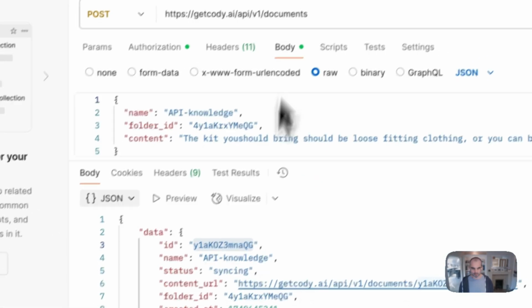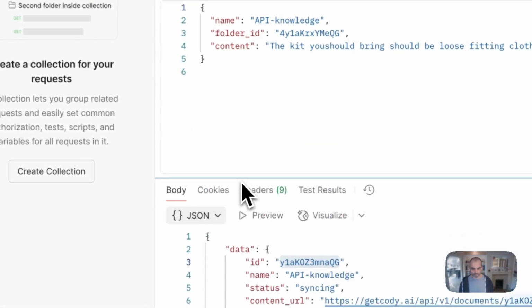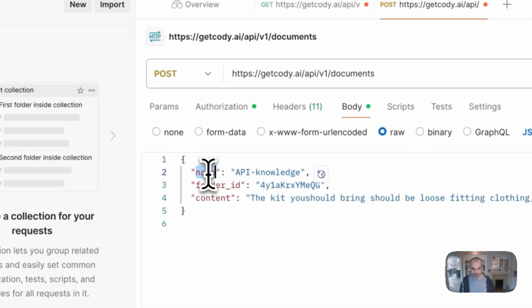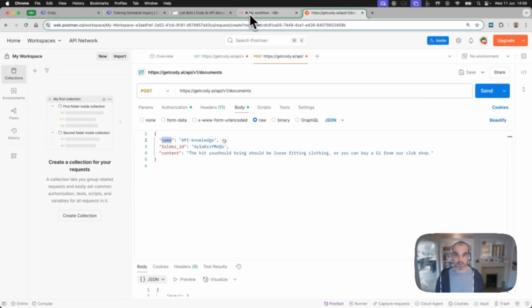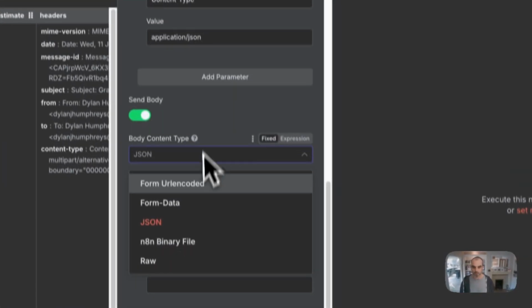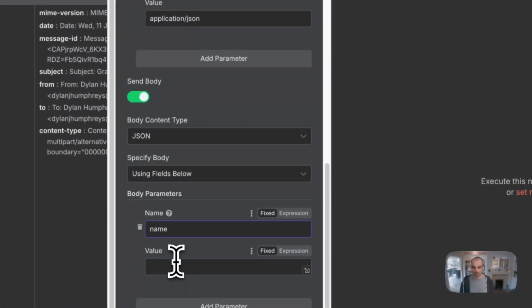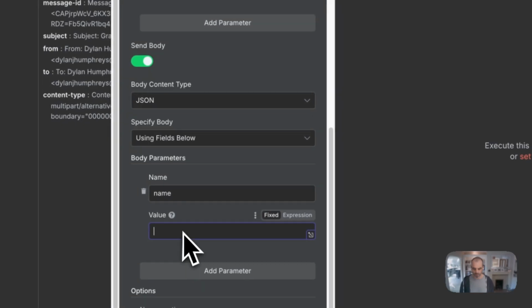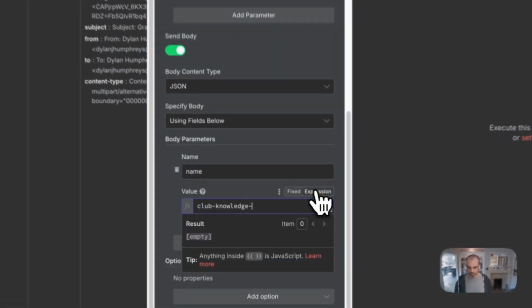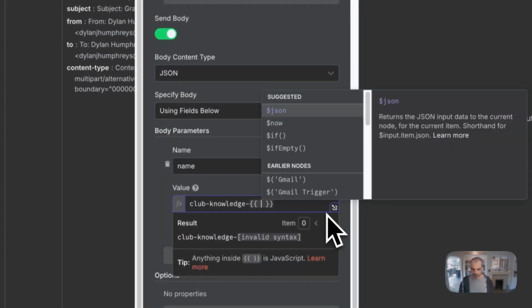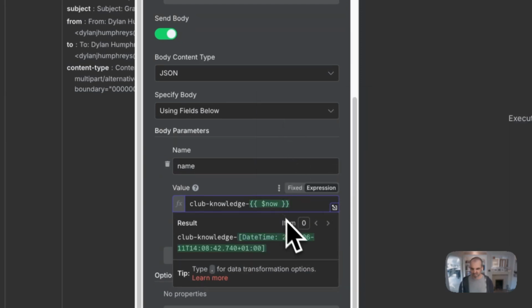So what we need to do first of all is I'm just going to get that out of the way. So this is the body that I want. This is what we're sending to the API, to the getCody API. So I want to come back here. I want to say name. And we're going to give it a name. We're going to say, I don't know, club knowledge. And then what I'm actually going to do is to just put in the date and time in there.